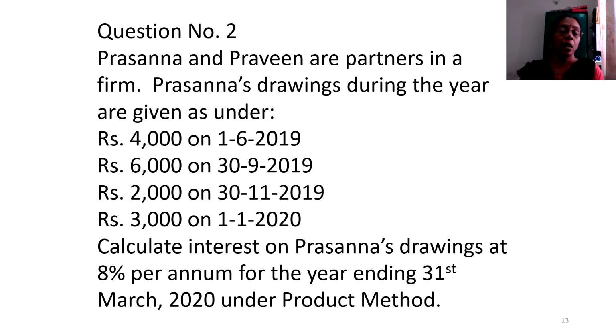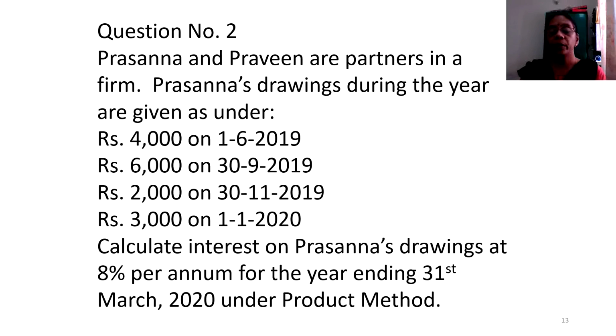In the previous two examples, have you observed the amount of withdrawal remained the same? 3000 or 2000, whatsoever it is, the amount of withdrawal remained the same. In this sum, the date of withdrawal is varying, the amount of withdrawal also is varying. So what needs to be kept in mind is the table formulation is the same. The 4 columns that need to be developed for ascertaining the interest on drawings in the product method, we are going to follow the same method.